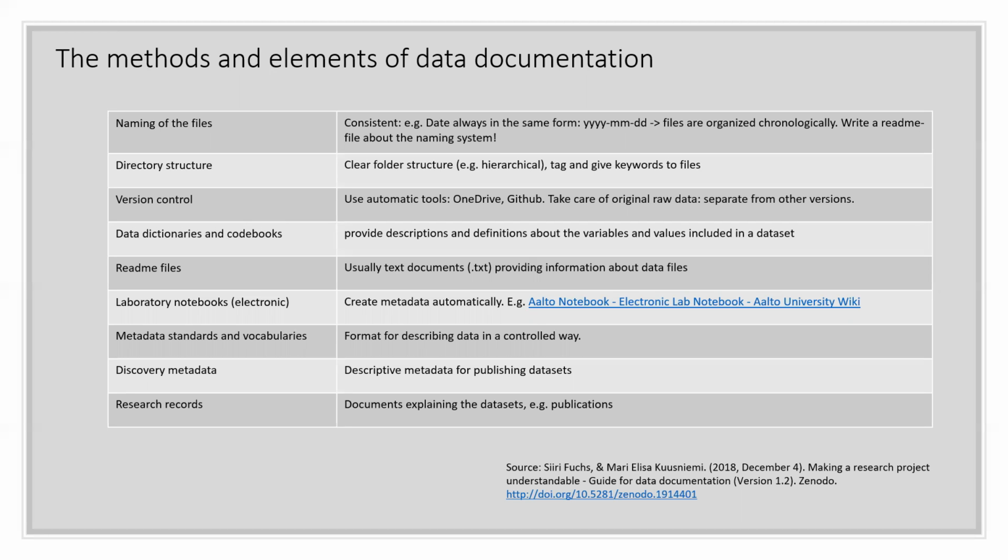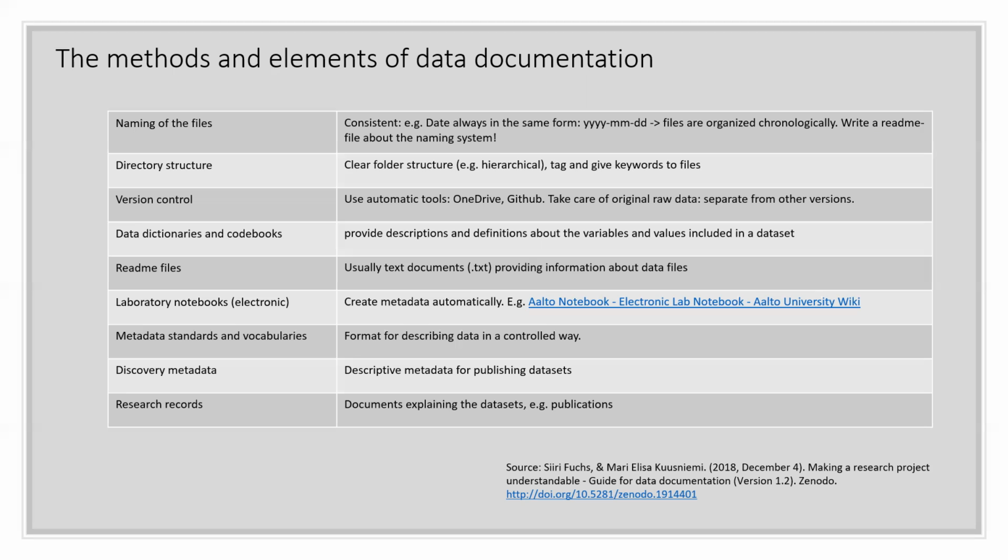So these household duties or organizing methods are naming the files consistently and using a consistent, clear folder structure, for example a hierarchical one, and maybe tagging and giving keywords to files so that you can find them afterwards. And then there is, of course, version control, for which you can use automatic tools.